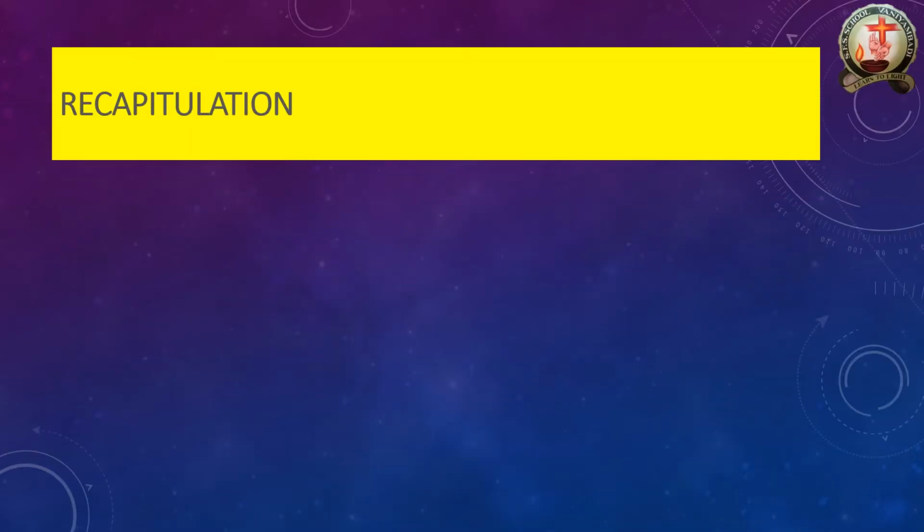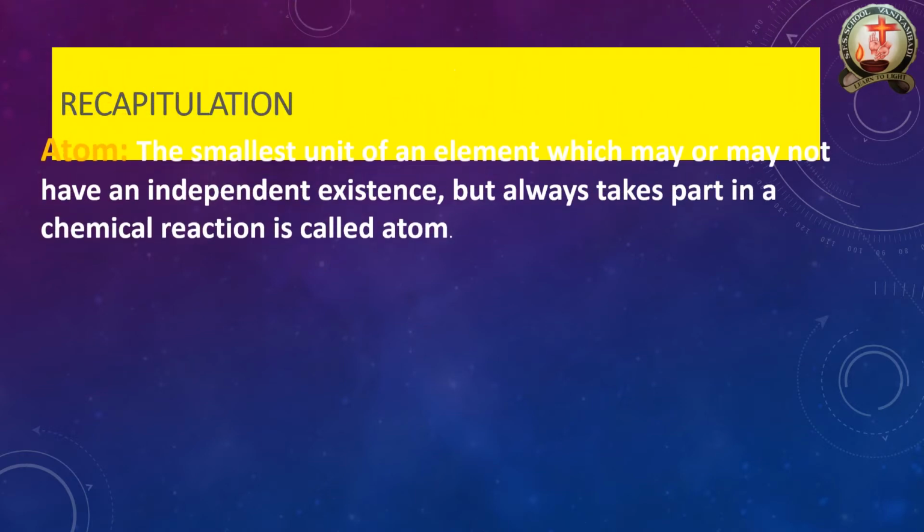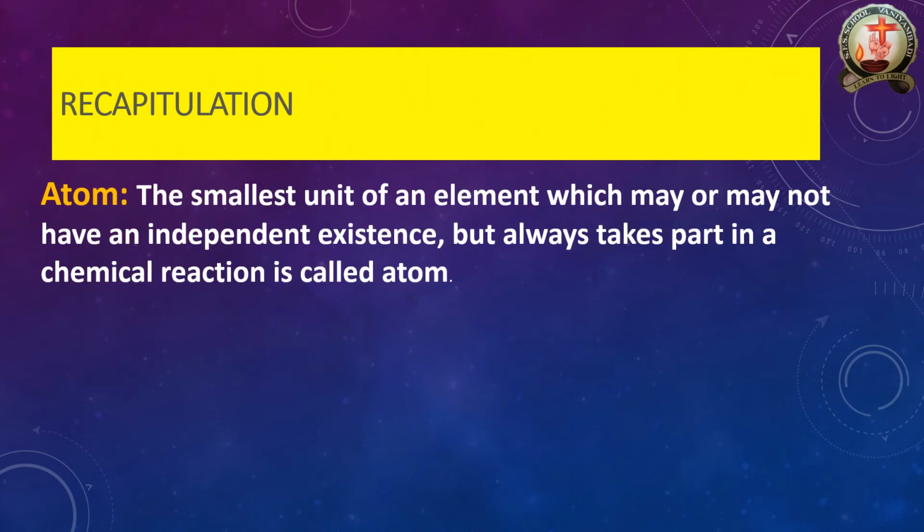I will give a small recap of what you have learned in your previous classes, in your 8th standard. An atom is the smallest unit of an element which may or may not have an independent existence but always takes part in a chemical reaction.